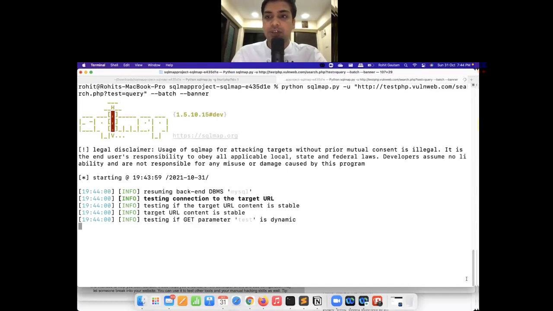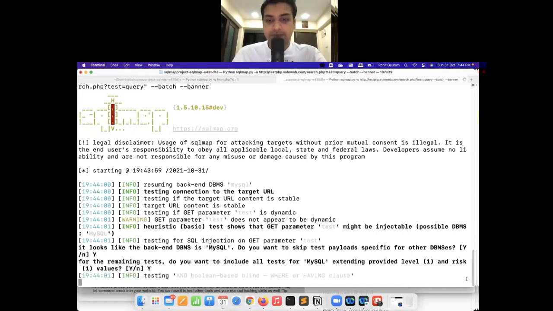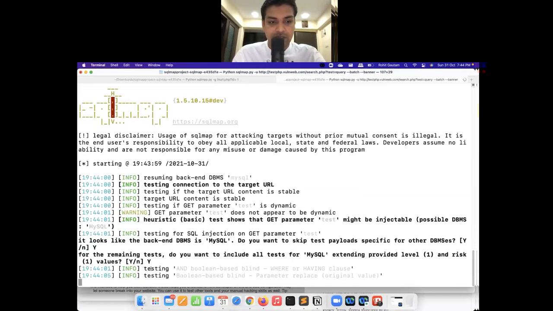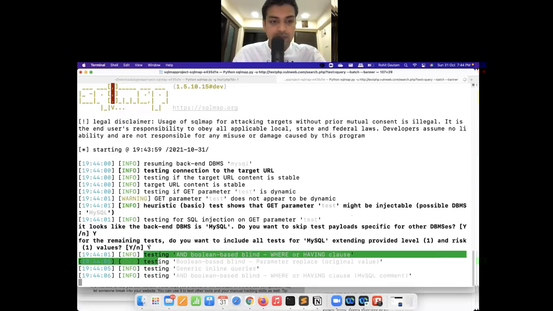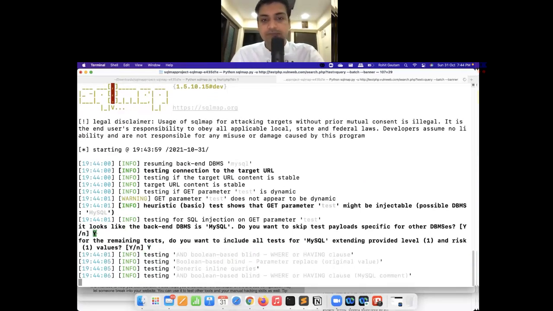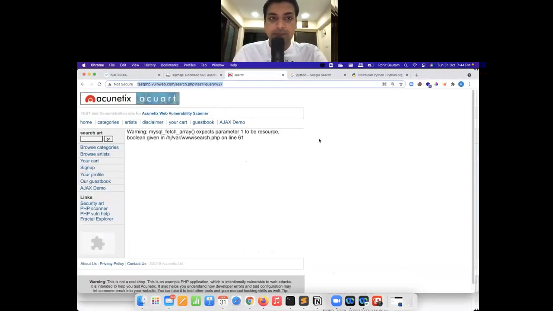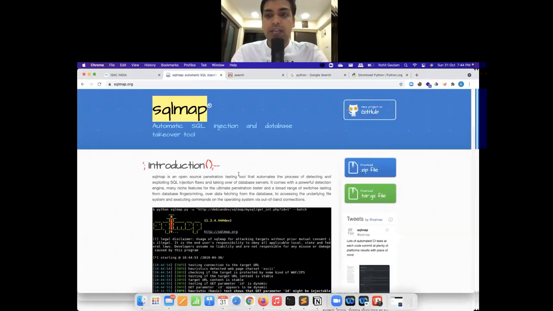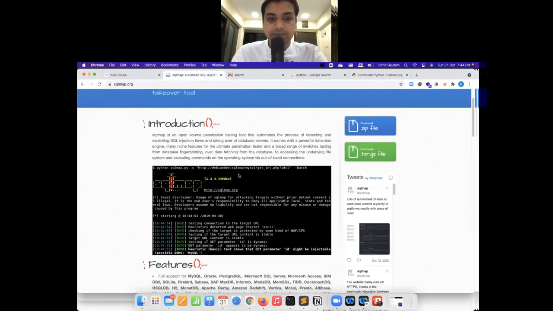Now it is going to automatically take decisions based on itself. As you can see over here, it automatically took Y and here as well Y. And now it will do different tests to identify that the web server or the website is running on which specific database.